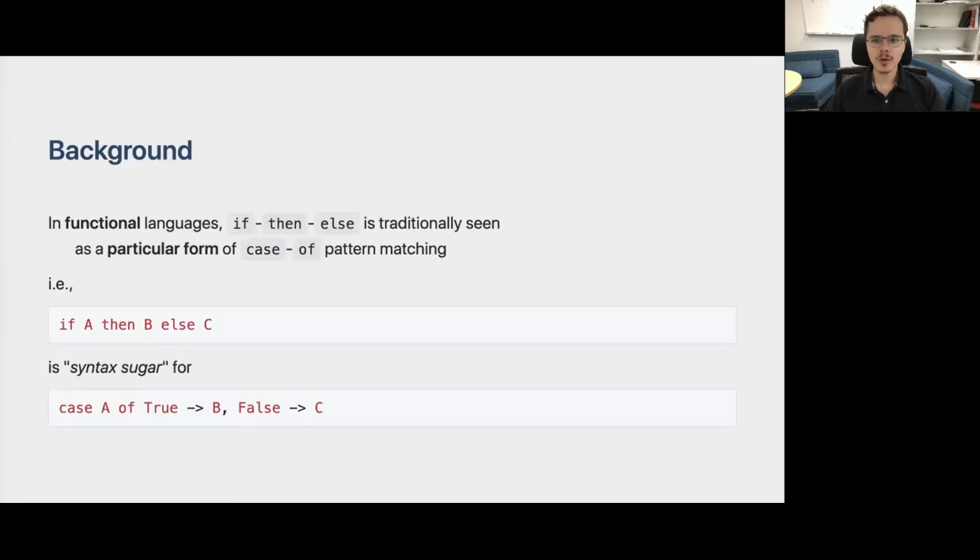As you probably know, pattern matching is the standard conditional expression form in functional languages, and the if-then-else form is understood as a special case of this pattern matching syntax. So if you look at an if A then B else C expression, you can really understand it as a case expression, so a pattern matching expression, matching on some scrutinee A for the two Boolean constructors, true and false. And this is actually how compilers like the Glasgow Haskell compiler represent if-then-else internally.